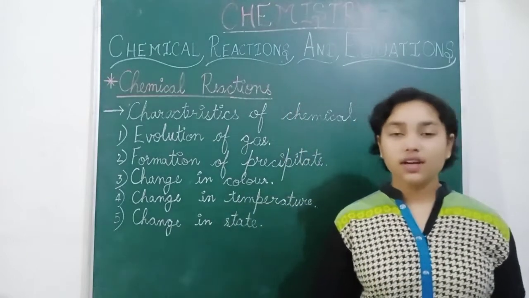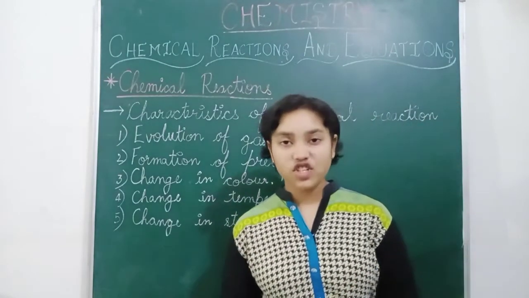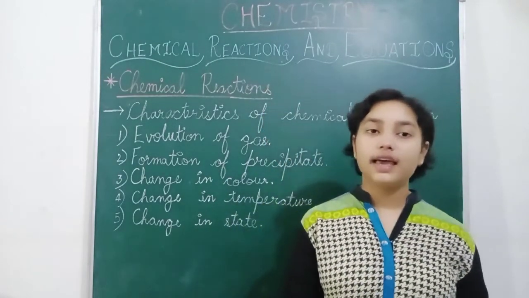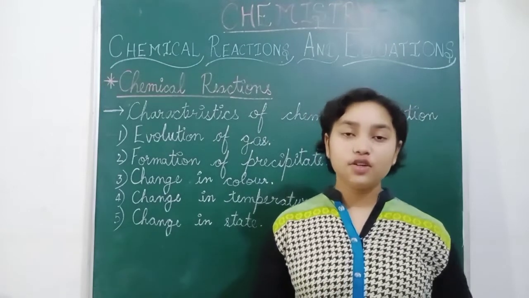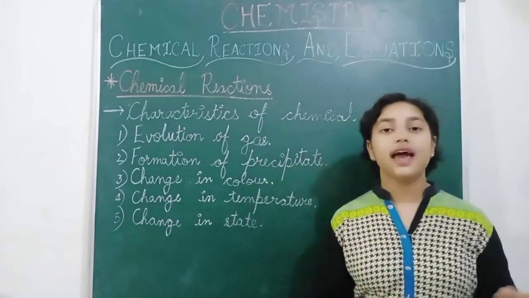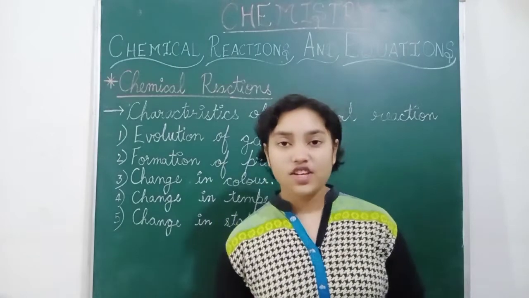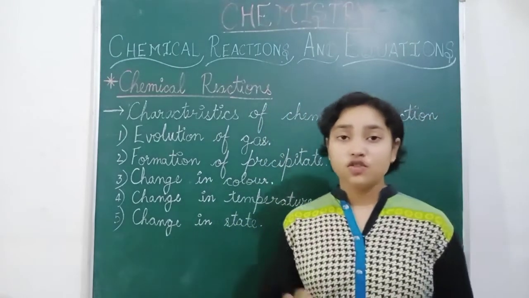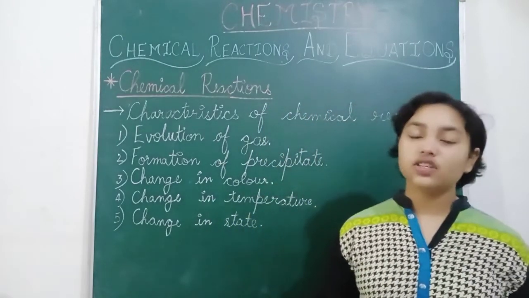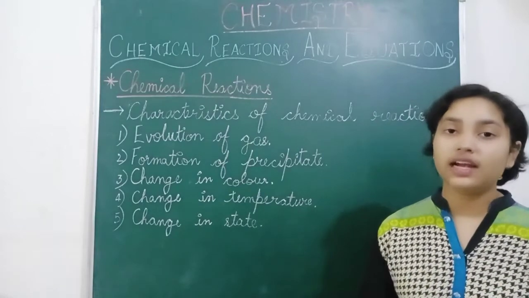The purple colored potassium permanganate changes into colorless when both are added to each other. When they react with each other, it forms a colorless solution.